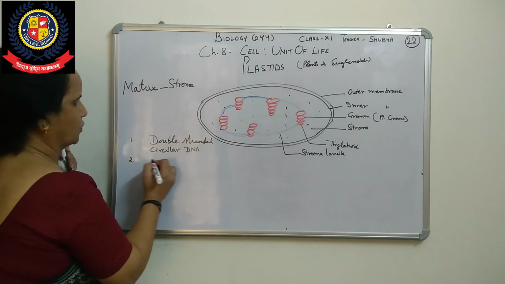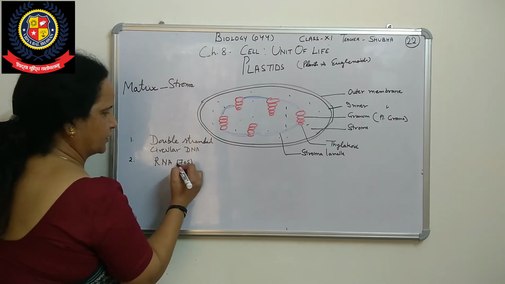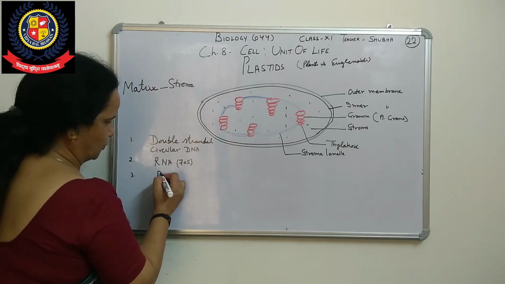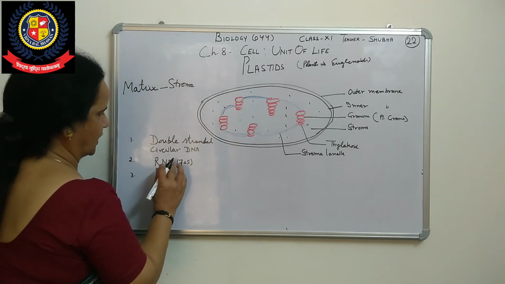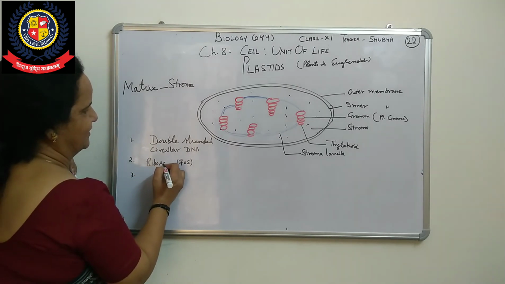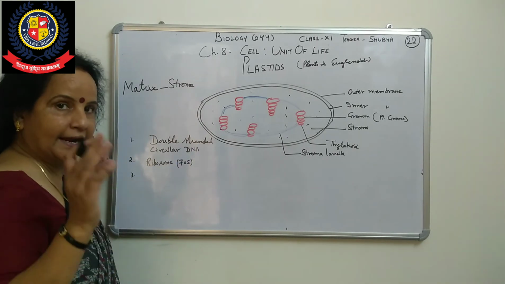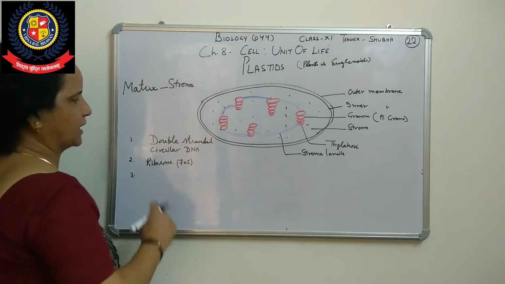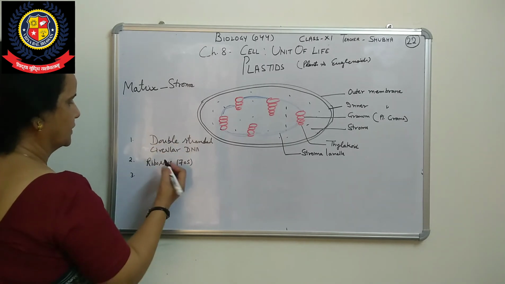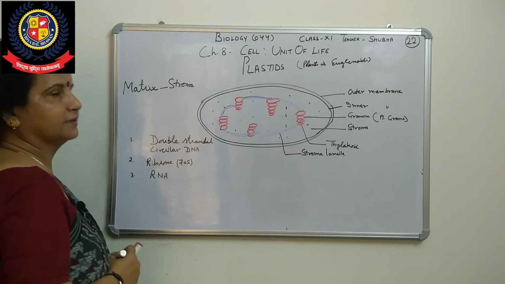Second, they also have RNA, and ribosomes of 70S, which is exactly the same as in mitochondria. It is smaller than 80S, because in the rest of the eukaryotic cell we have 80S ribosomes, but chloroplast ribosomes are 70S.